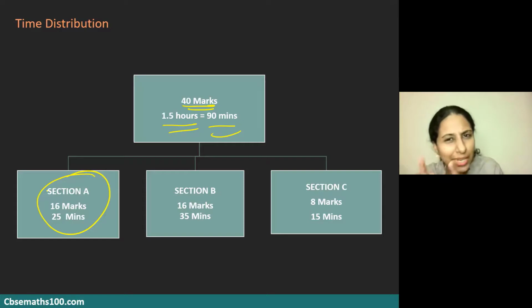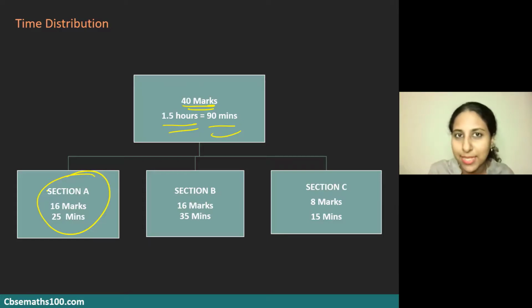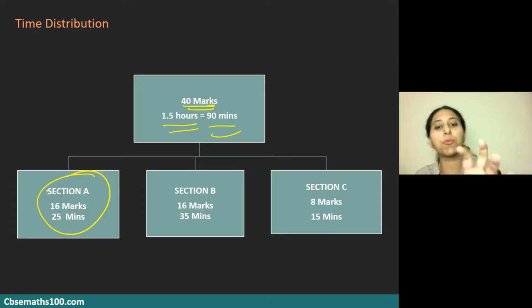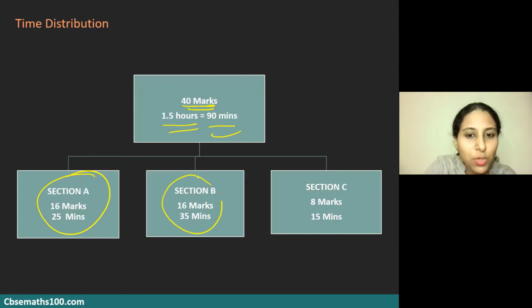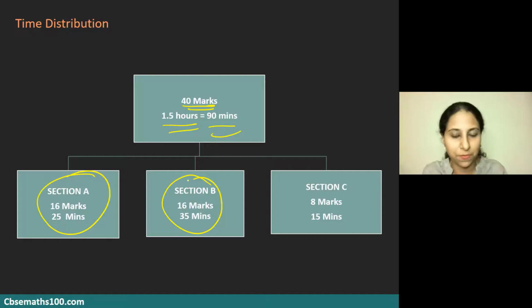Section B being a slightly tougher section as compared to section A, I would say you can spend up to 35 minutes over here in section B. So 35 minutes to get these 16 marks would be good enough.